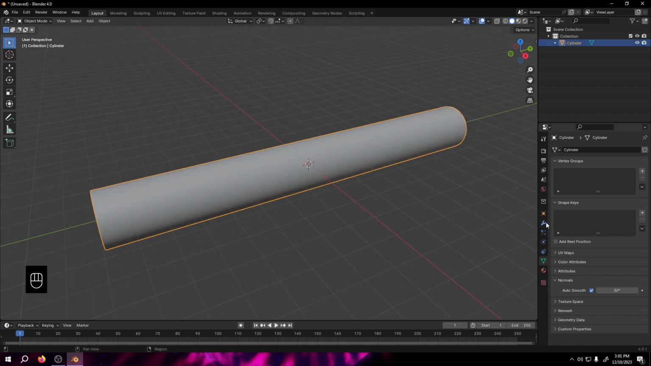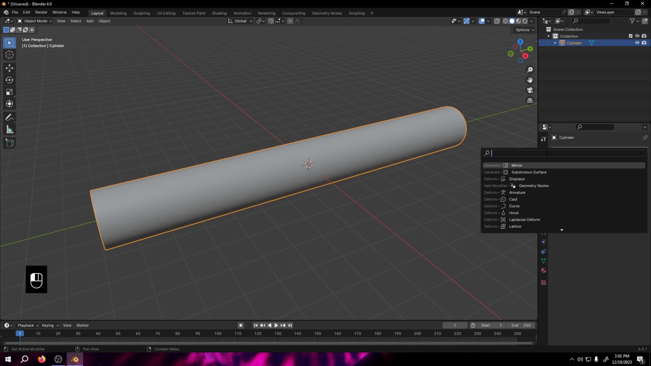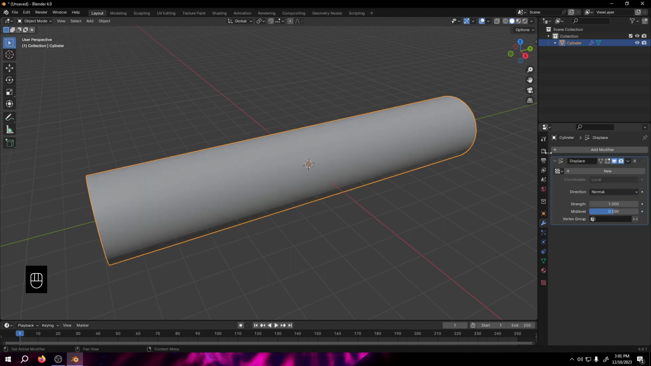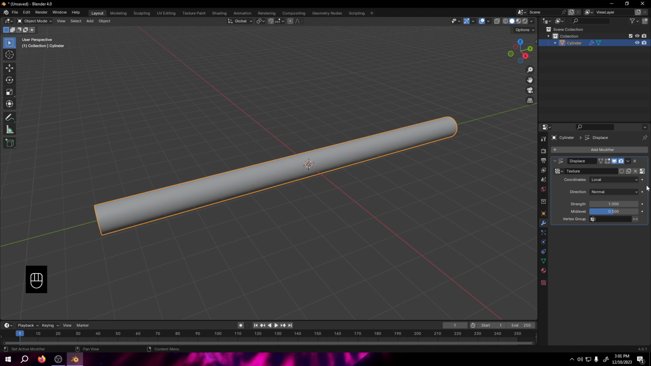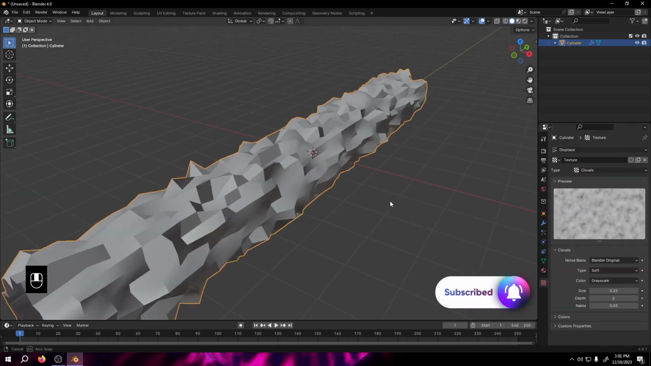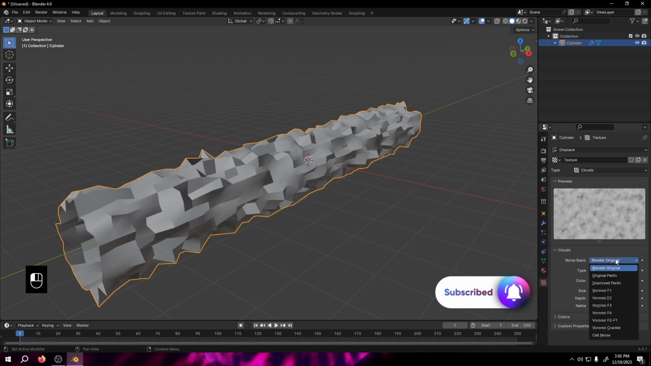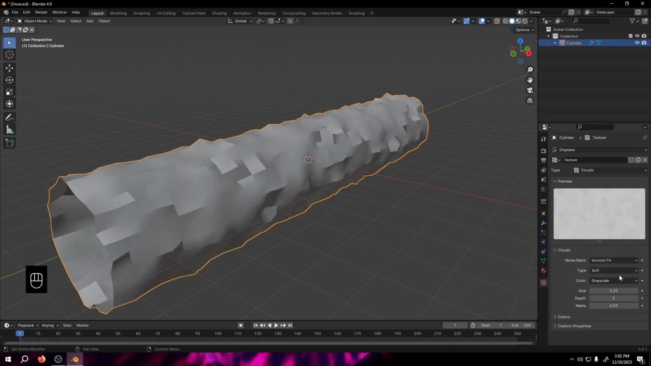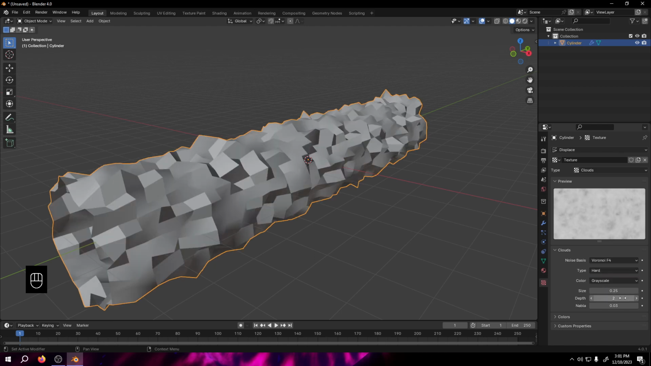Select that object and go to add modifier. Let's play with displacement and add displace, and go to edit, and let's choose clouds over here. You can choose any one of them. I am going for Voronoi F4 and type is hard, and then 1.20.